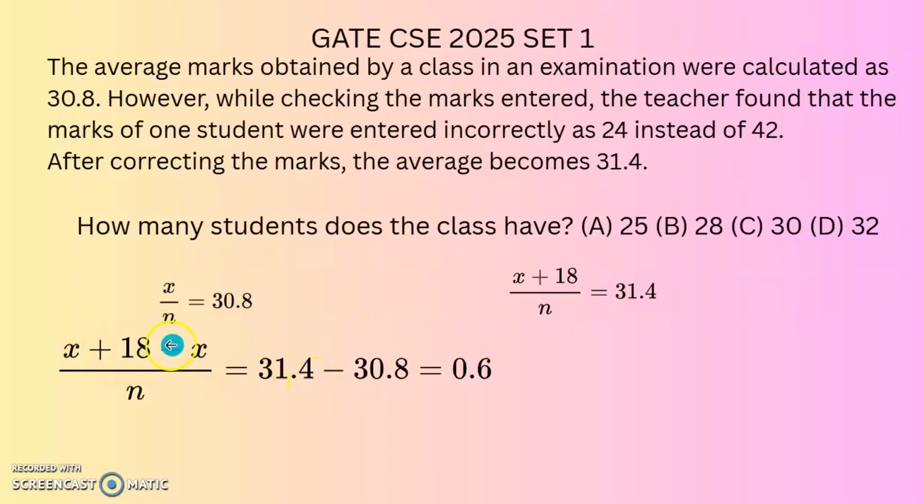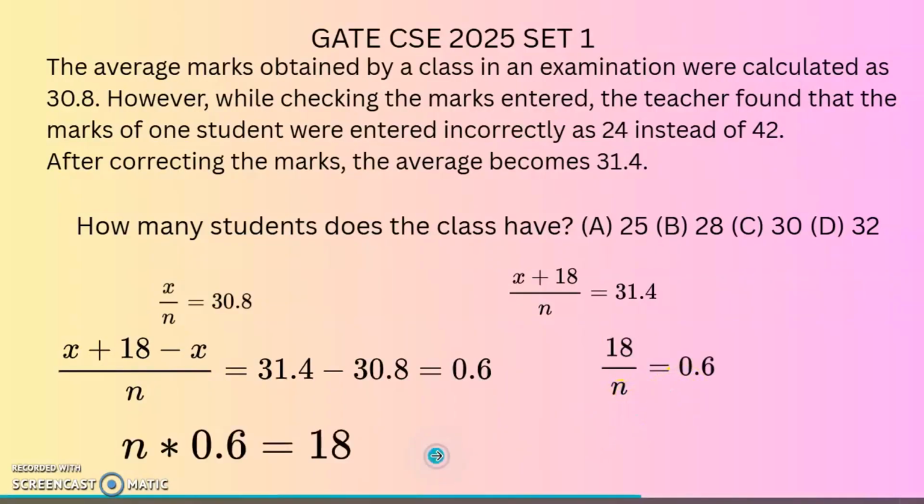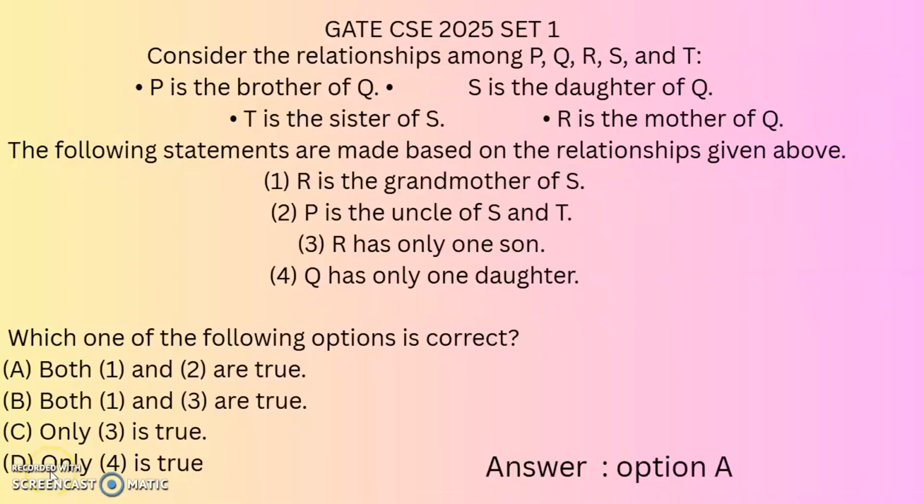So on the left side, x and minus x will be cancelled. So it will become 18 by n is equal to 0.6. Now we can write n into 0.6 is equal to 18. So n is equal to 18 by 0.6. The answer is 30. That is option C. Hence, option C is the right answer.